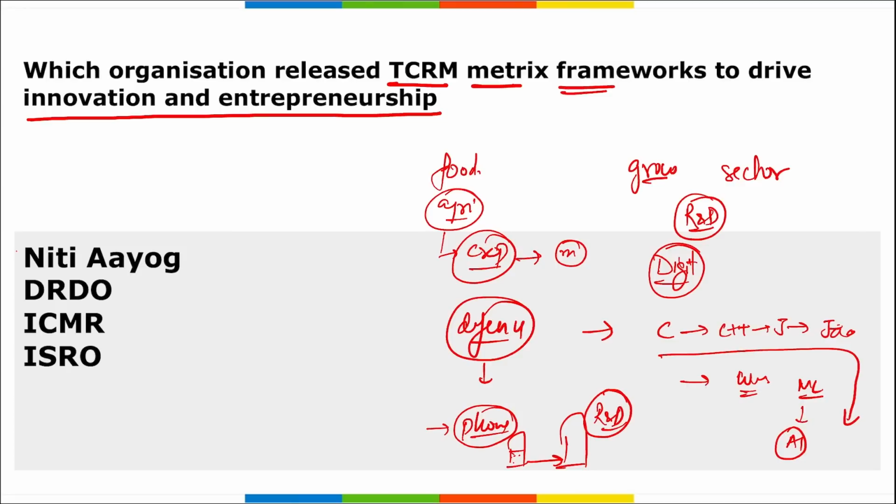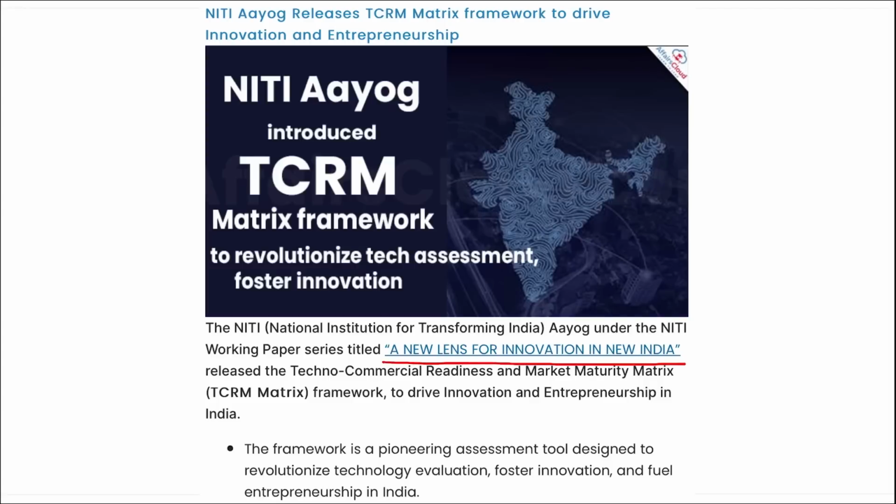For the same reason, remember recently it was Niti Aayog, under the Niti working paper series, that was titled A New Lens for Innovation in India, right? This is the paper, and under this they released TCRM. What is this TCRM? Techno Commercial Readiness and Market Maturity Framework. This is to drive innovation and entrepreneurship in India.